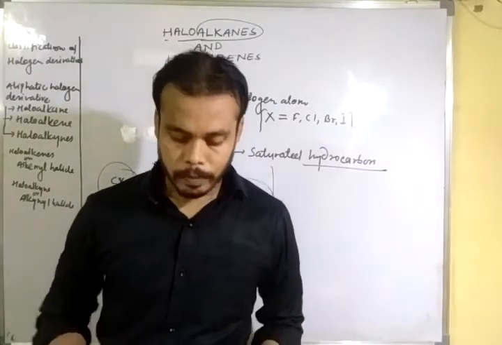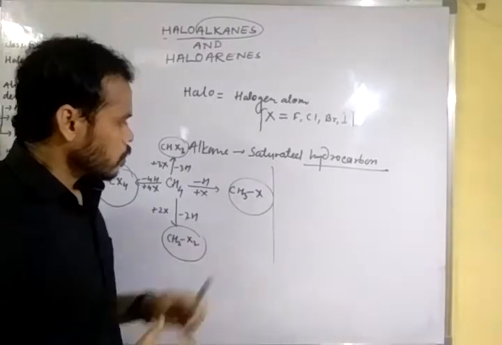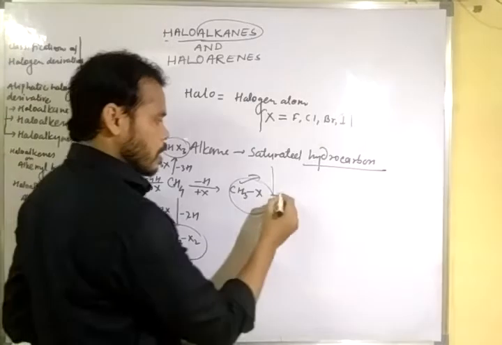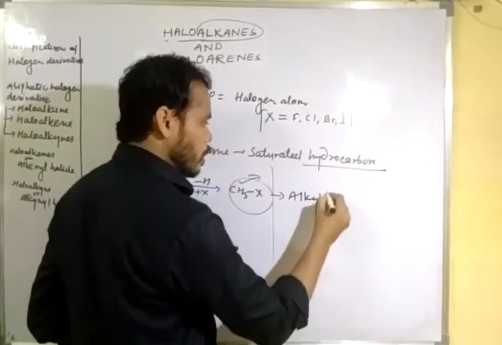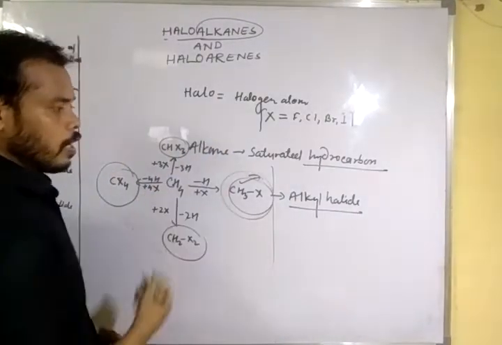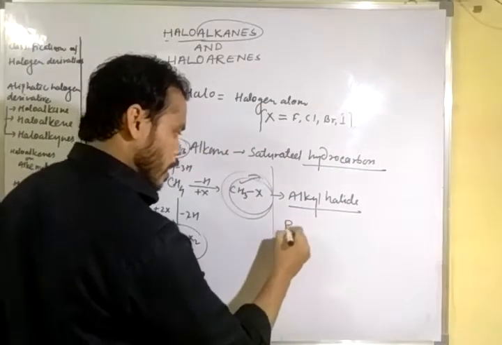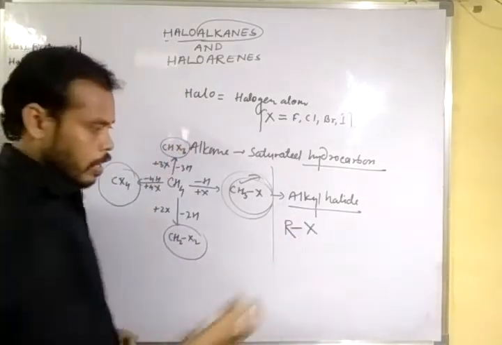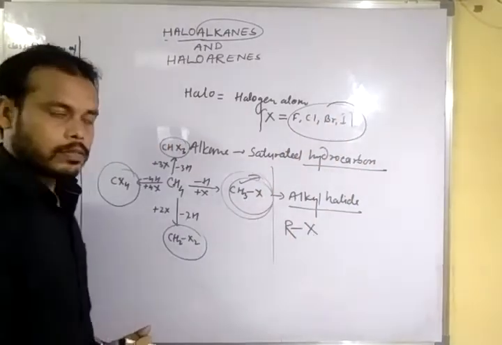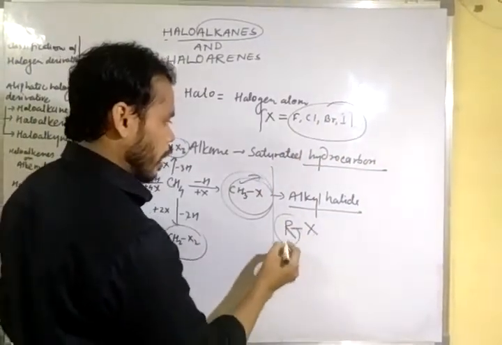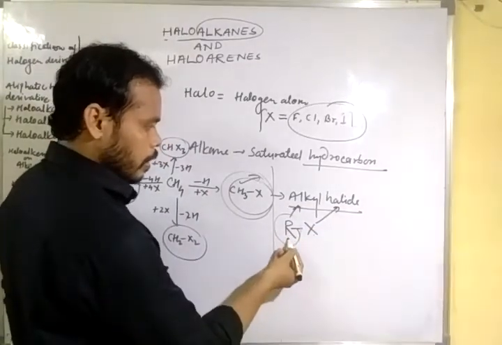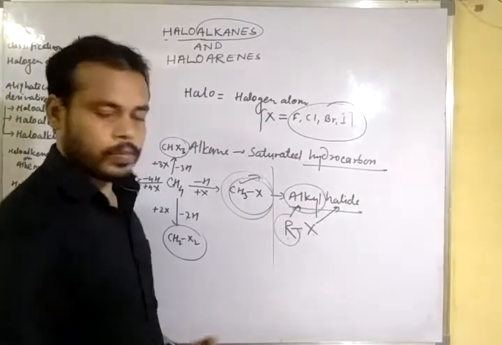Now, first, monohaloalkanes are generally known as alkyl halides. Monohaloalkanes you can write as RX, where X indicates the halogen, fluorine, chlorine, bromine or iodine, and R indicates the alkyl group.